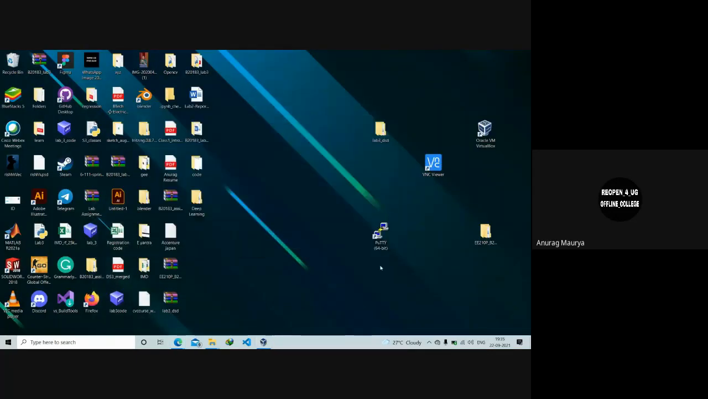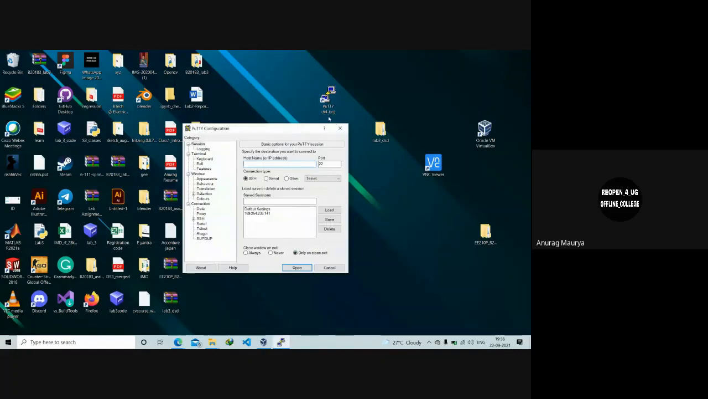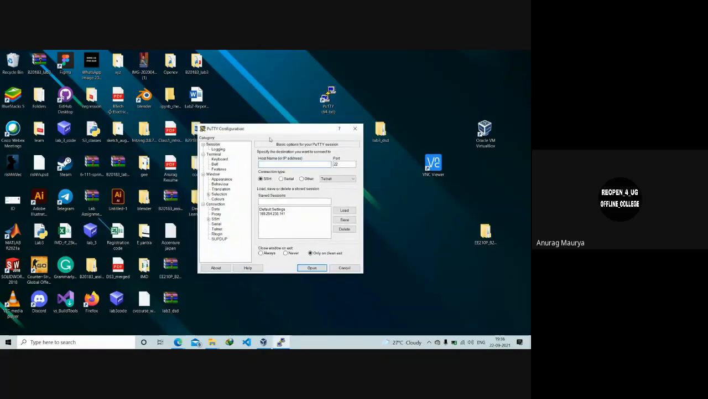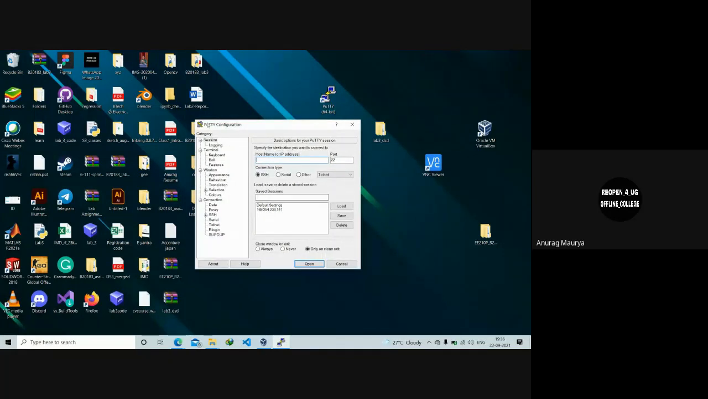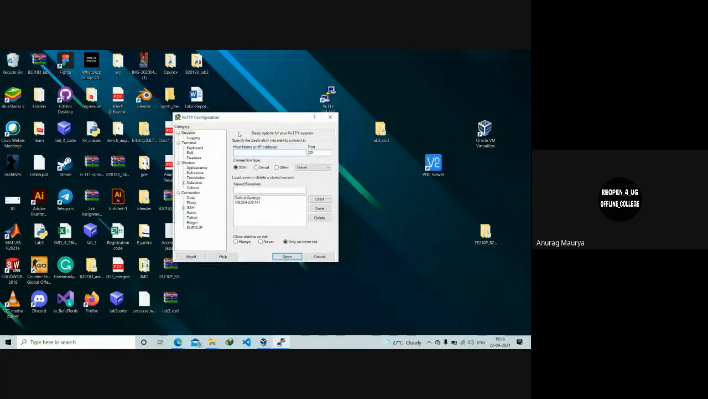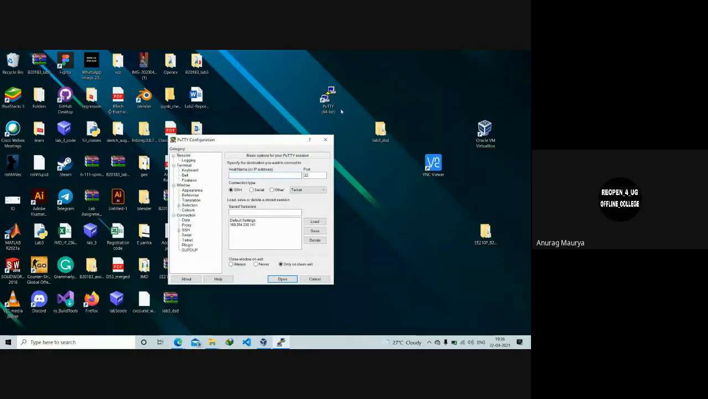So SSH is a protocol, and now you can see here there is PuTTY. This is a client that enables us to use SSH. Please forgive me for this awkward desktop. So this is the PuTTY configuration. Now you will be given a link on how to install this. It is simple, you just have to download the .exe file and install it. There will be YouTube videos on how to do that.